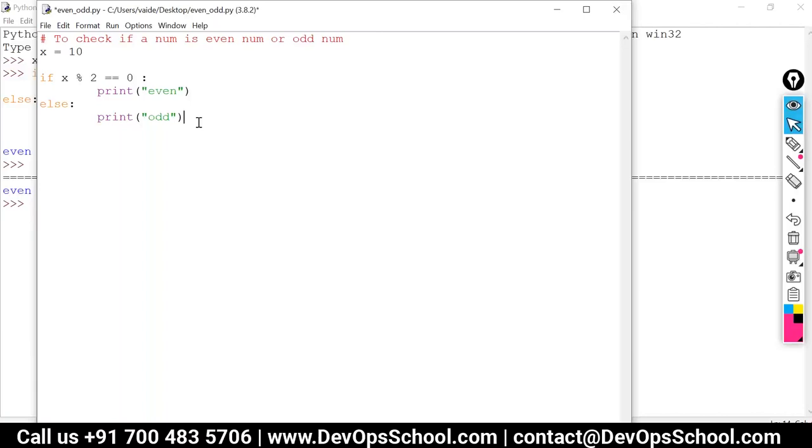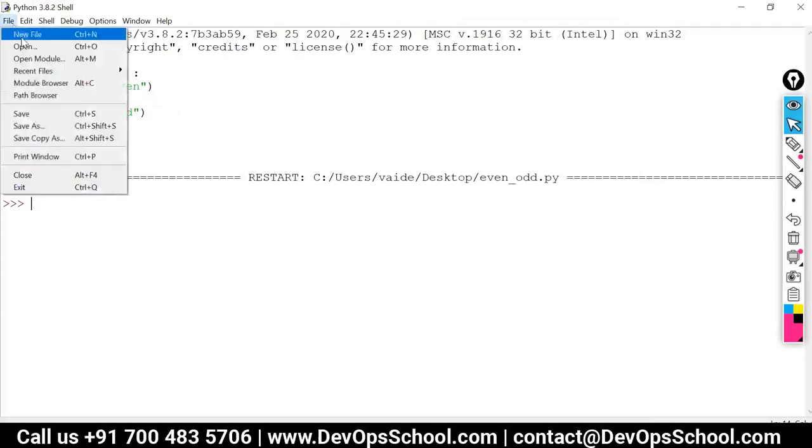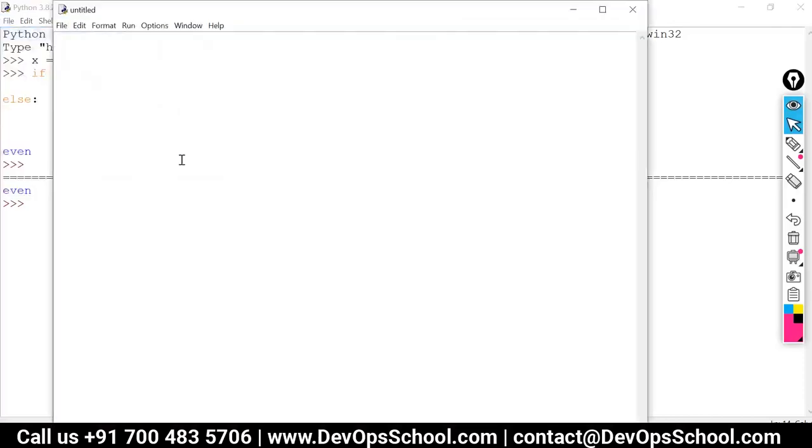So this was an example on if-else statement. Now we will take another problem definition. I'll write it in a file so that it will be easy for us to understand or read it. Now my next problem definition is write a program. WAP stands for write a program to print sum of all the numbers mentioned in the list.